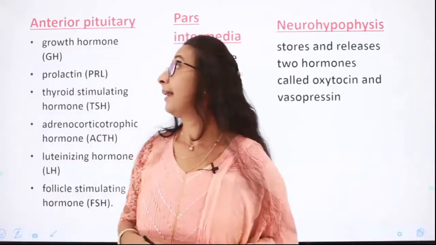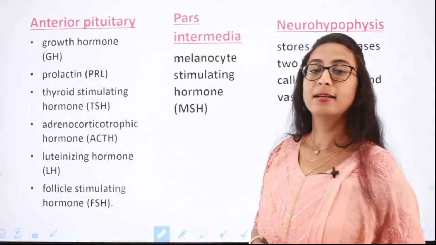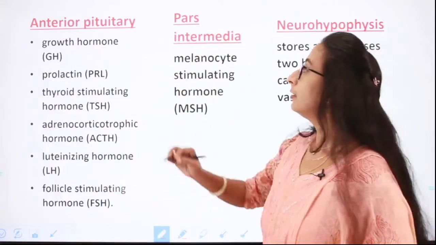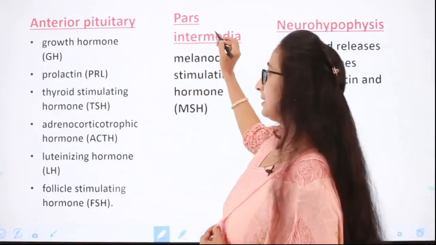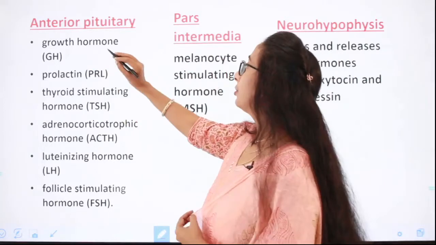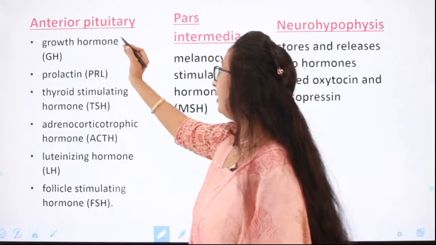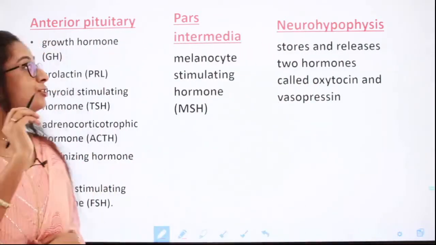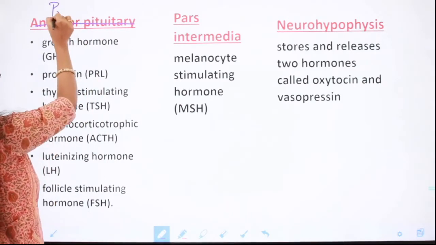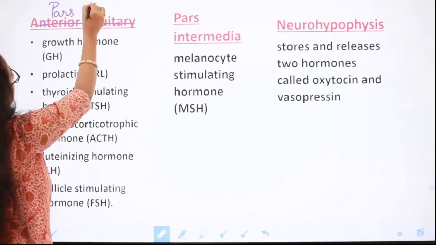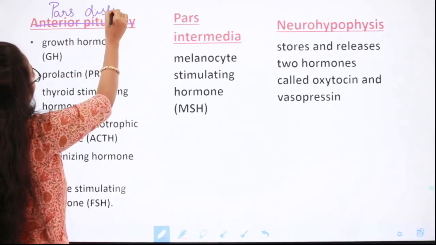The anterior pituitary is composed of pars distalis and pars intermedia, isn't it? So here, instead of anterior pituitary, it should have been pars distalis.